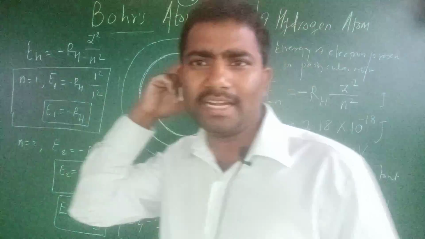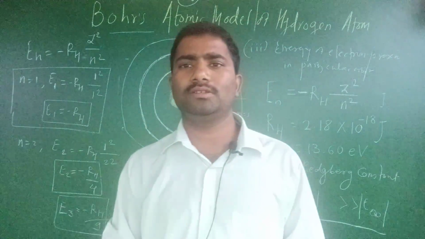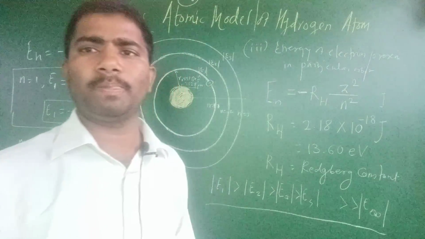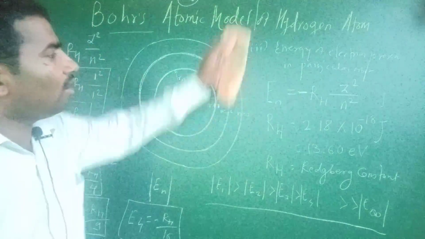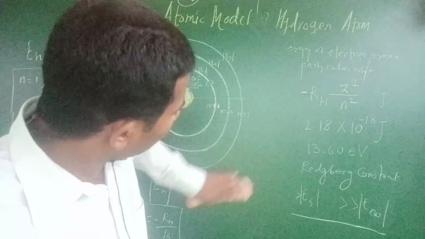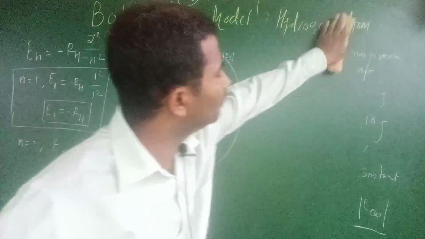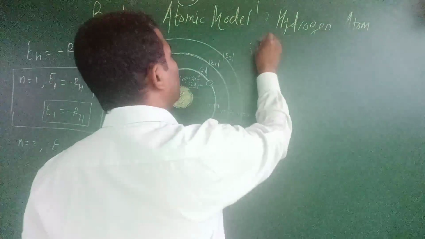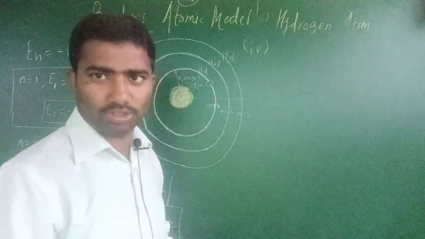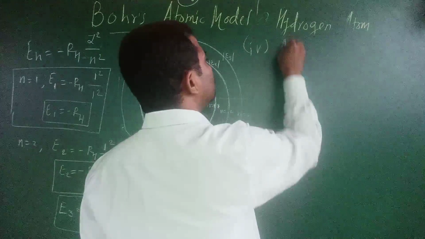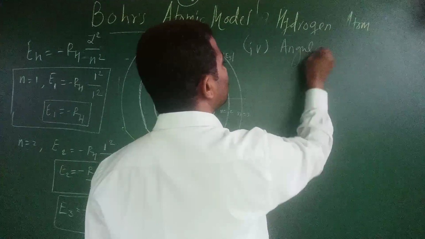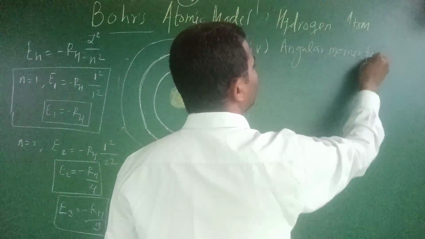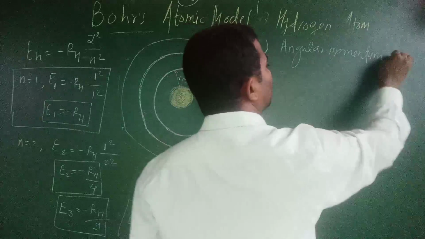So the second and third outcomes are completed. The next, fourth outcome is about the angular momentum of the electron.